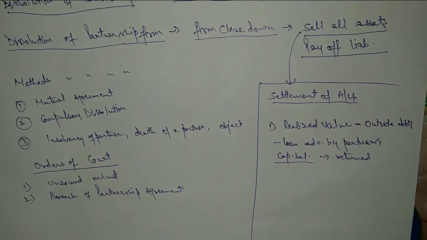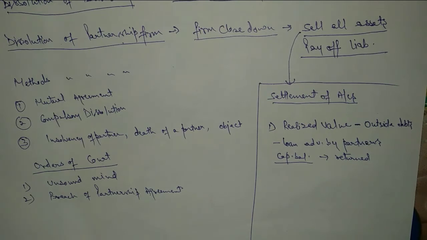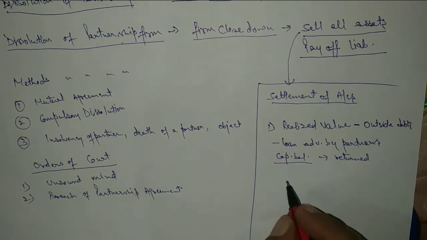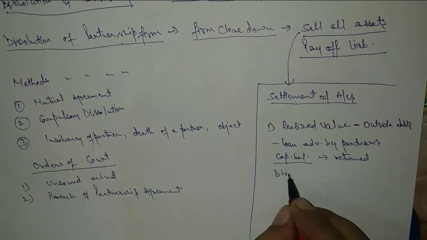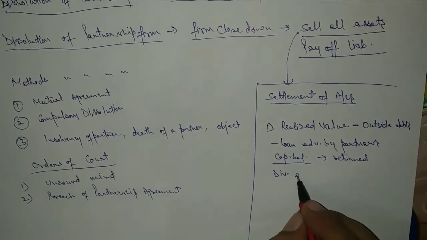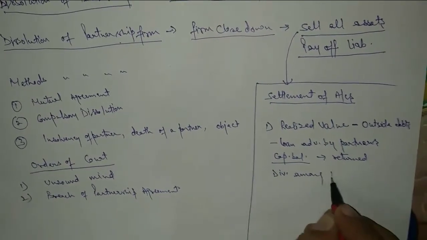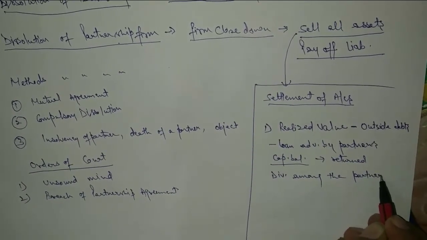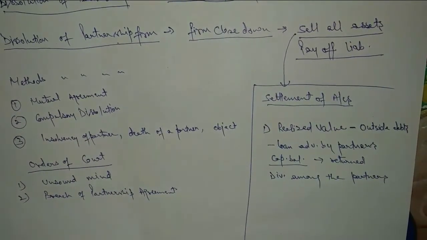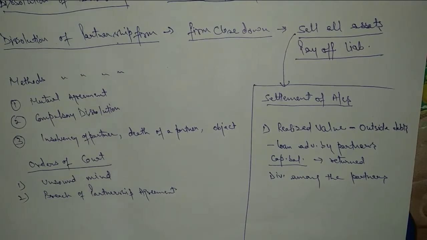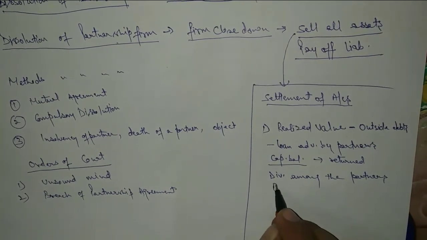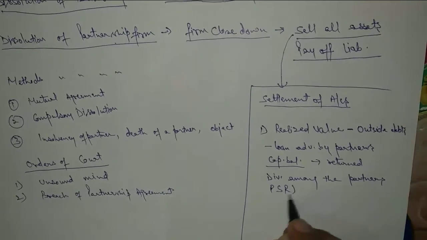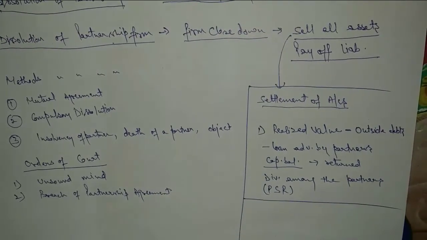And if the firm is left with a remaining amount at this stage, then the firm will divide the remaining amount among the partners, in their profit sharing ratio.